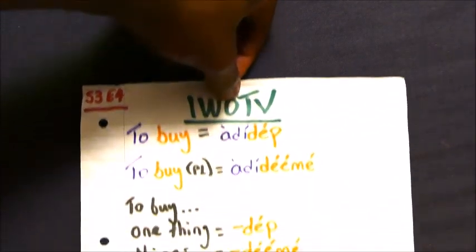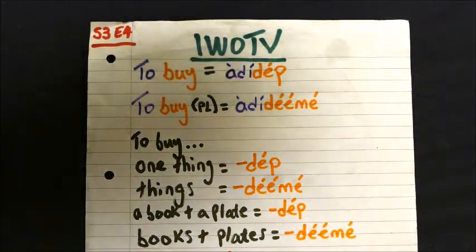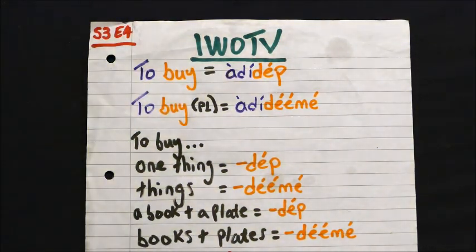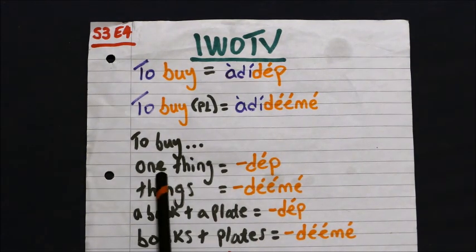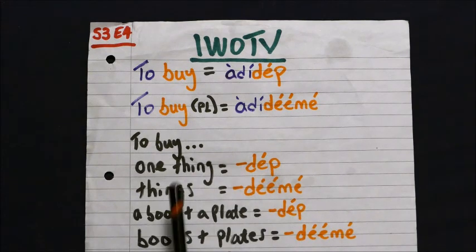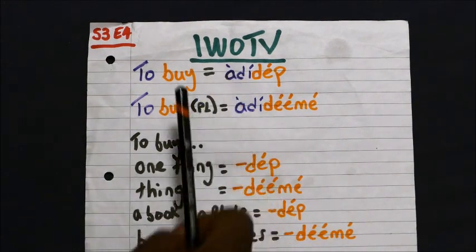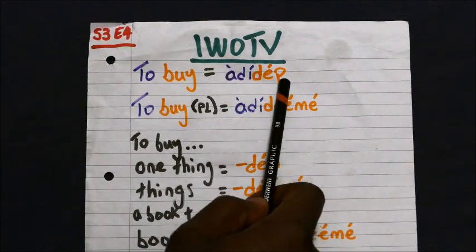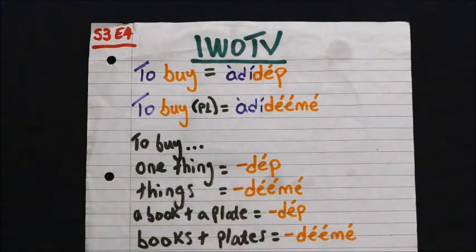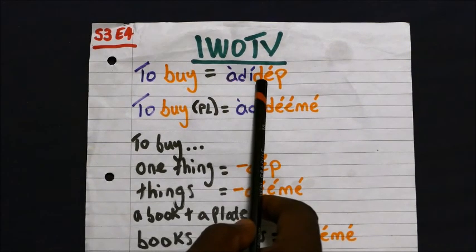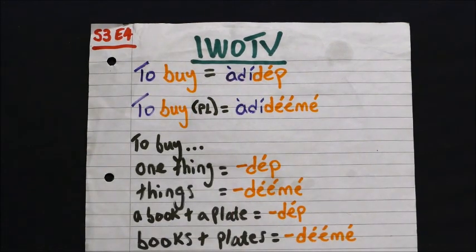So here is some more information on how we would use these words. Like I just said, if you were buying one thing, you would use dip. In the example I gave, where you were going to buy an orange, you would say in English, I want to buy an orange. In Ibibio, that means nyem adidip, right? Nyem, I want, adidip, to buy, sukoro, an orange.